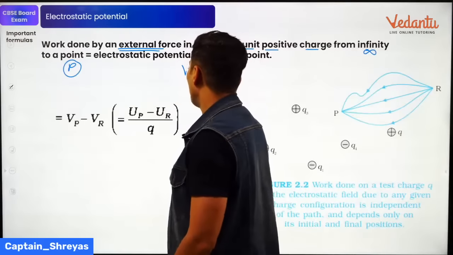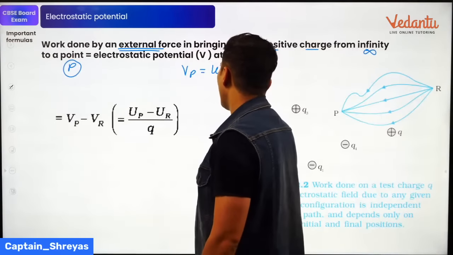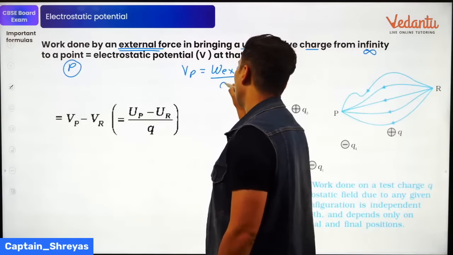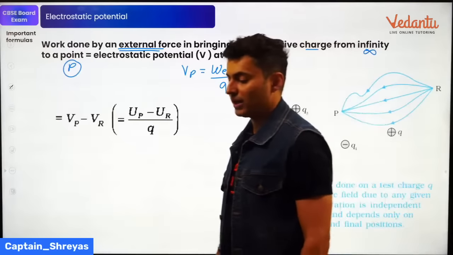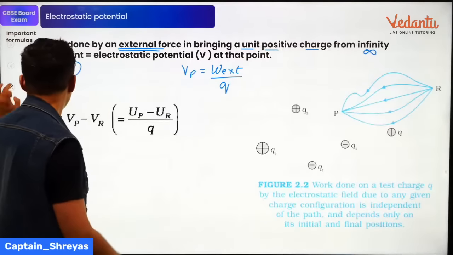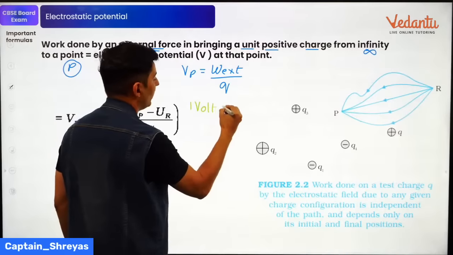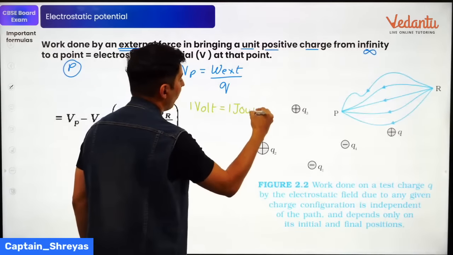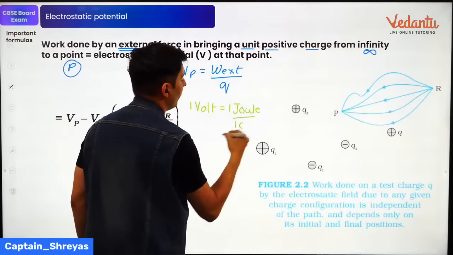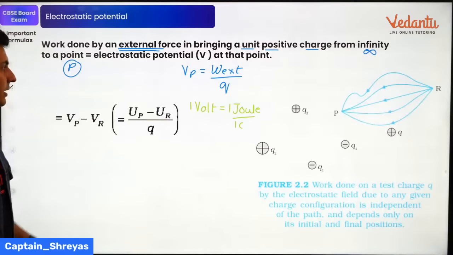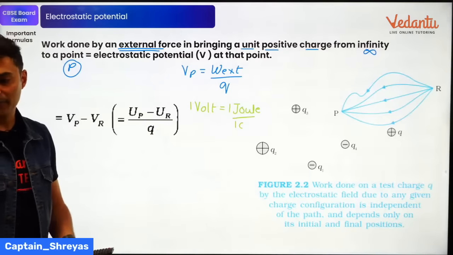So electric potential is the work done by the external force per unit charge. If you notice, 1 volt is 1 joule of work done upon 1 coulomb of charge. That's unit wise, you can say.